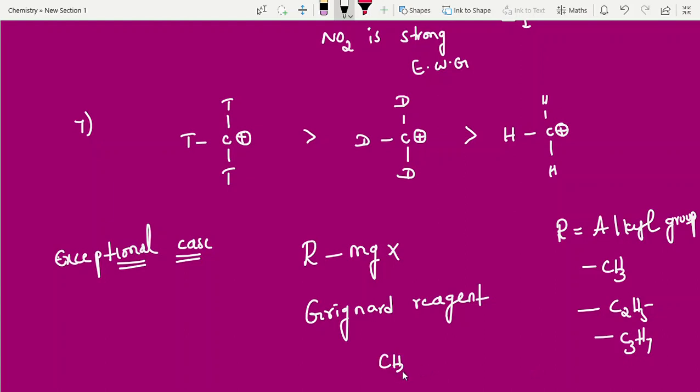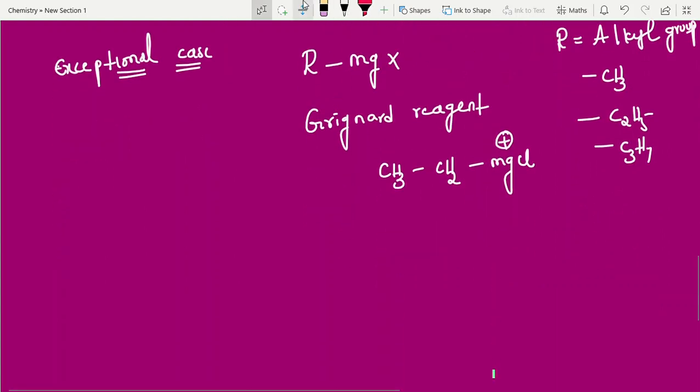Now you look into the CH3 CH2 MgX, right? MgCl. If you take this, metals never exhibit negative oxidation state. Then which is having negative charge? This is having negative charge. This is the alkyl group only. This alkyl group attached to metals, then it acts as negative. It is not positive.